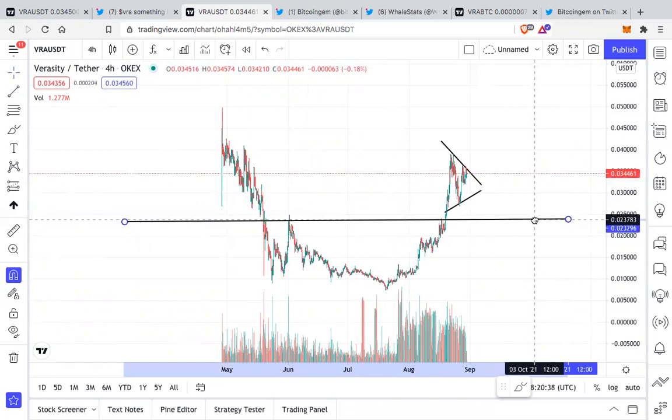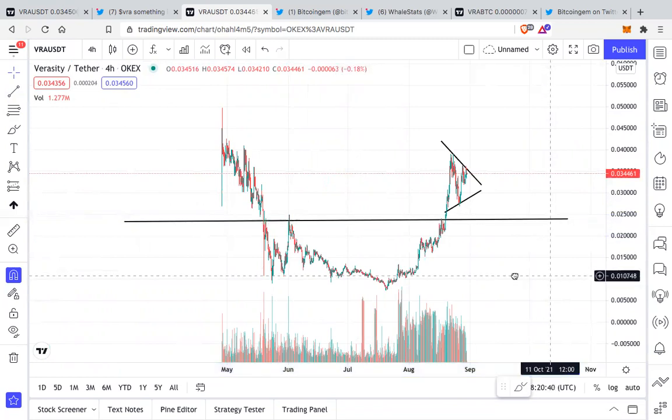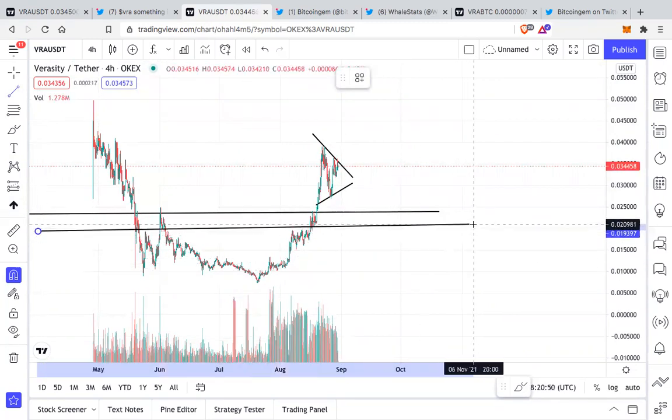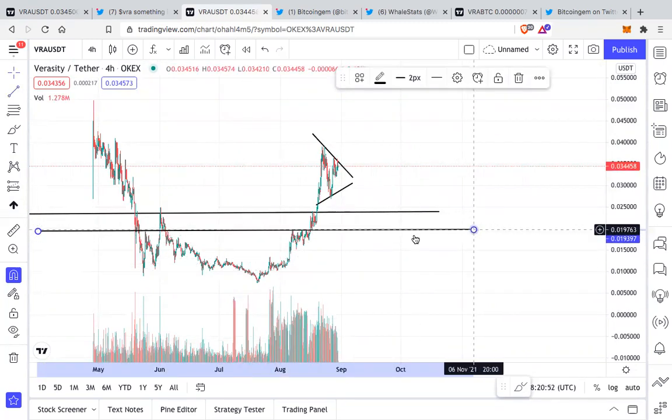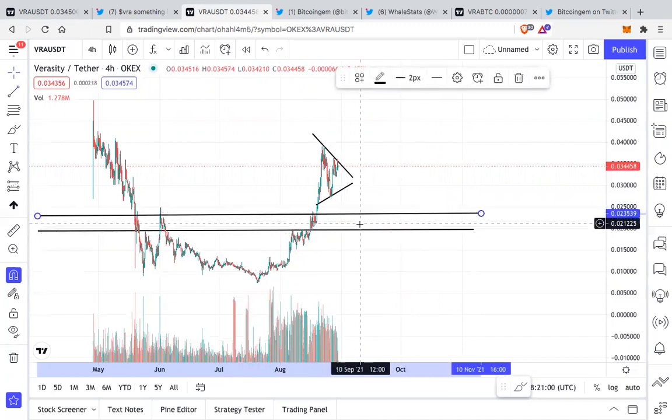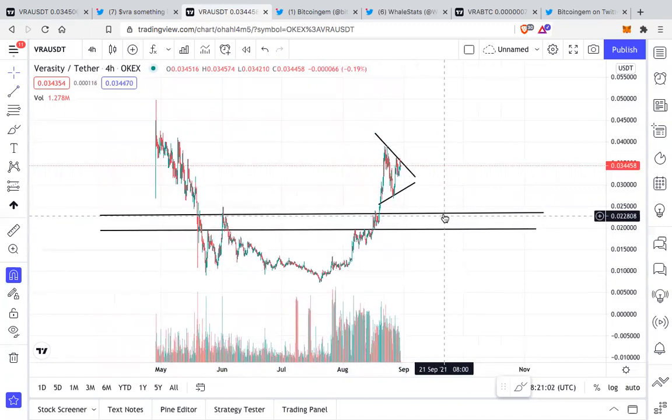The first major support is over here. This is a big support which has flipped. This is a huge support. You can see over here at around 2 cents, 2 cents to 2.24. These are two big supports for VRA.